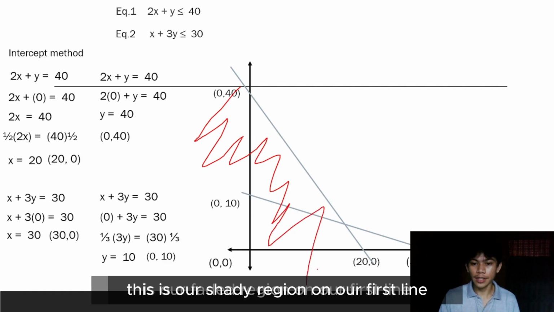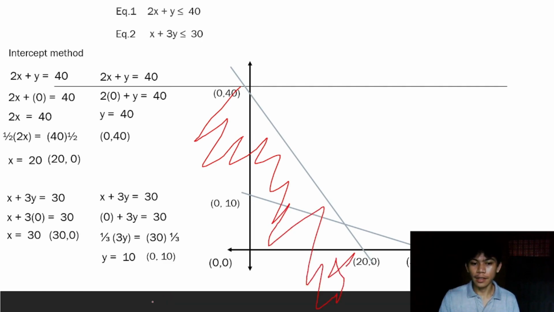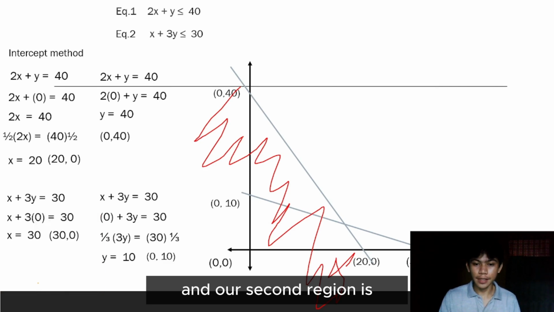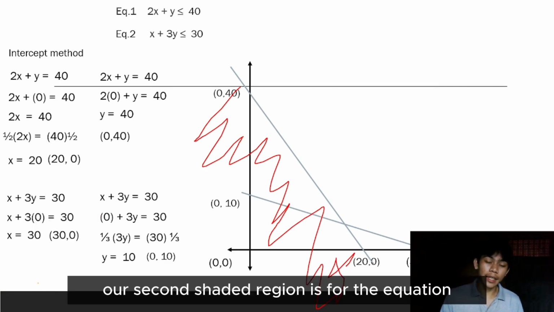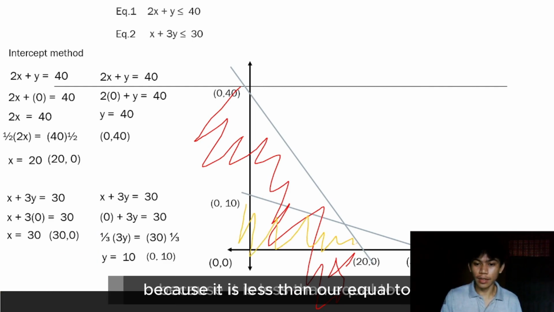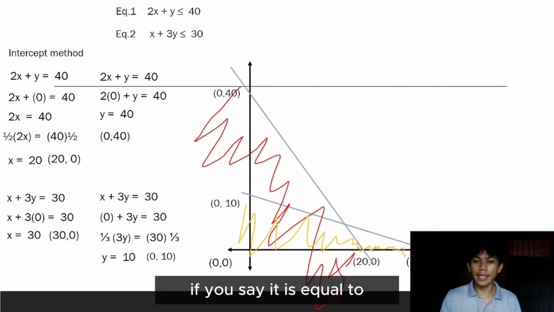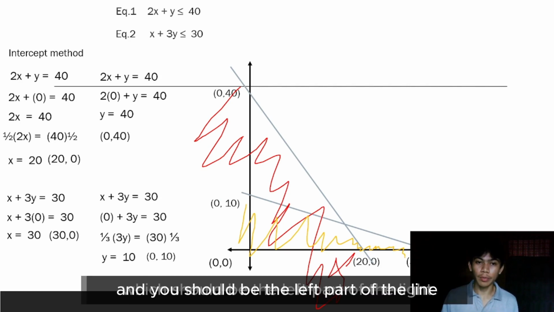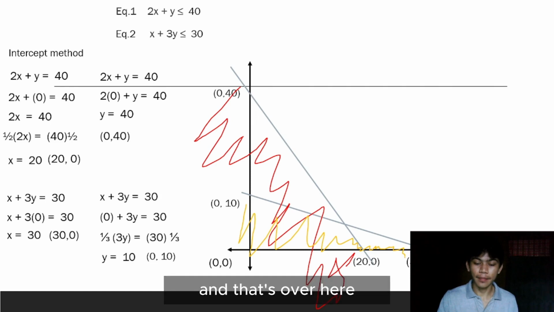This is our shaded region on our first line. And the second shaded region, for equation number 2, is right here, because it is less than or equal to, so the shaded region should be the left part of the line, and that's over here.